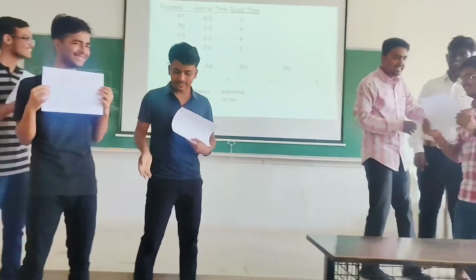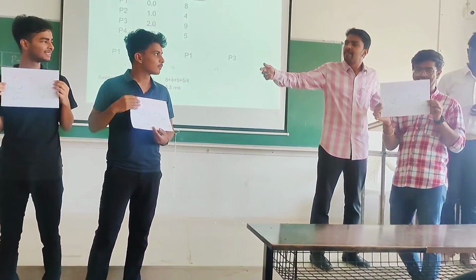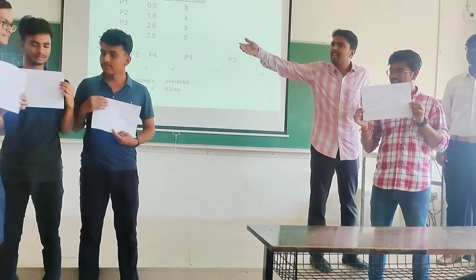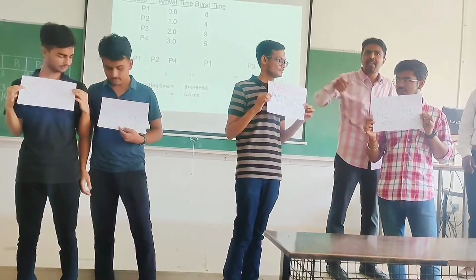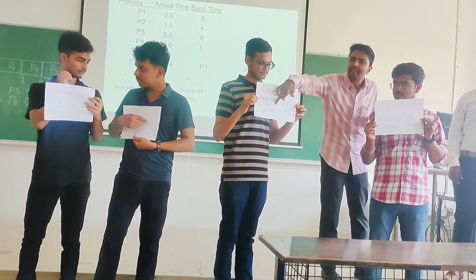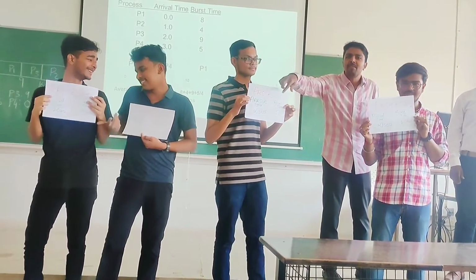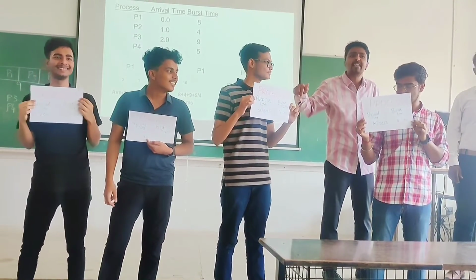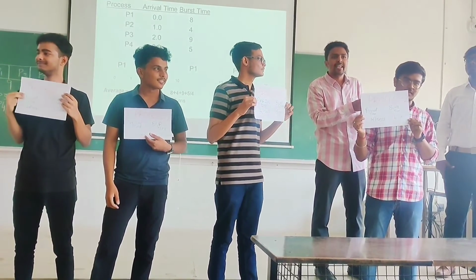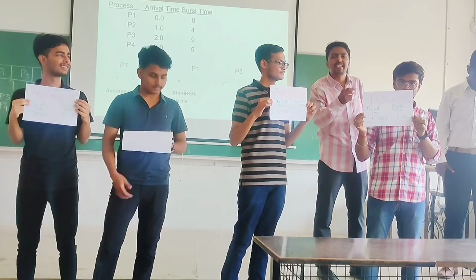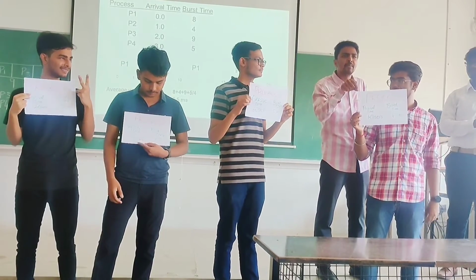At time 3, another process arrives. Right, now we are in time 3. There is another process that comes at arrival time 3. Now for this, what is the burst time? 5 seconds. Now this process has already executed 2 seconds. What is the remaining time? 2.